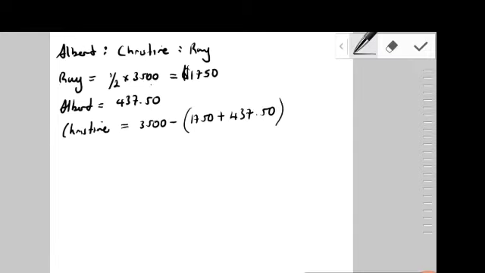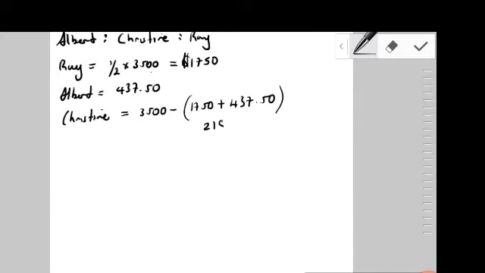So if we're to go on our calculating device here, 1,750 plus 437.50, together Ray and Albert would have gotten $2,187.50.